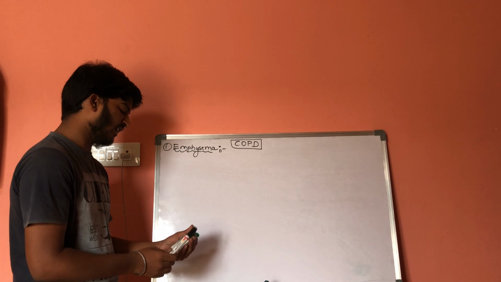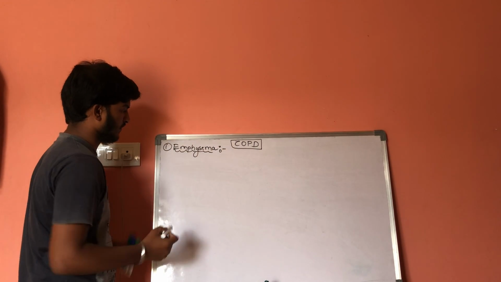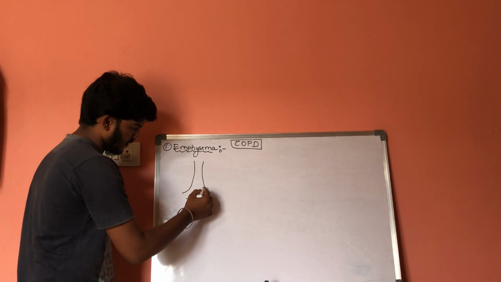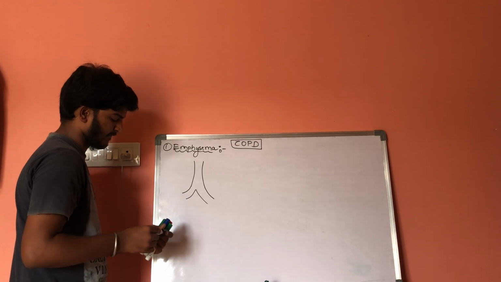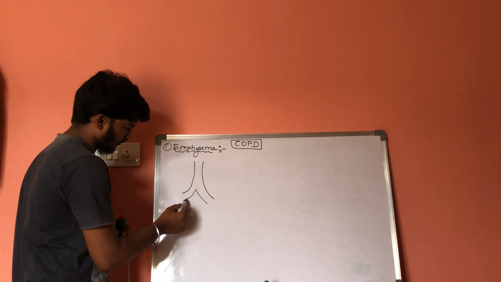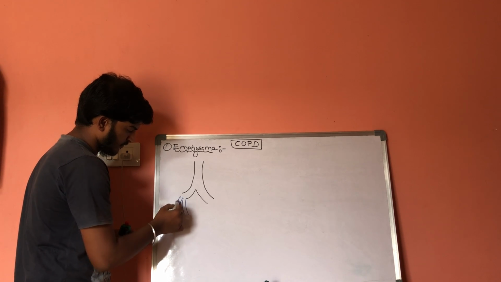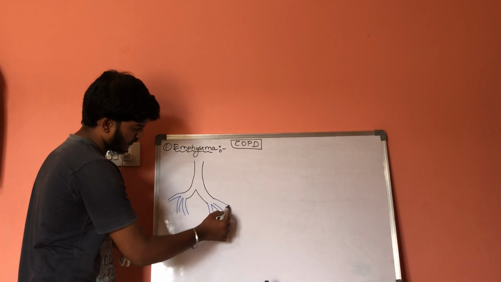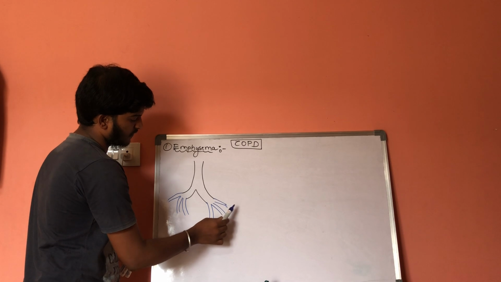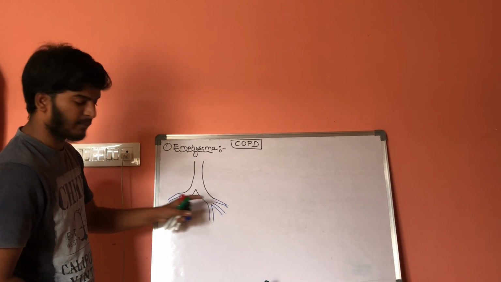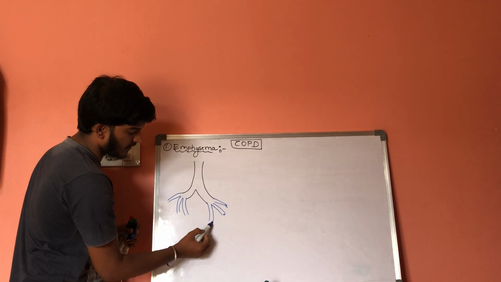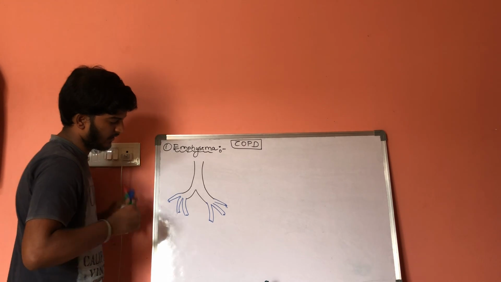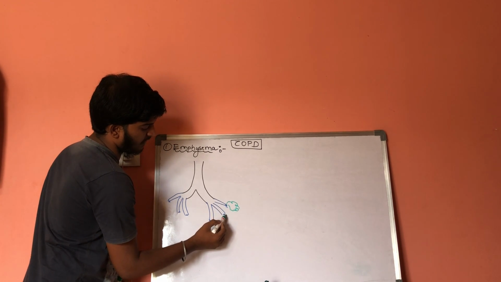Now let us consider these are bronchi, these are bronchioles, and these are tertiary bronchioles. And these are the airways, alveoli.